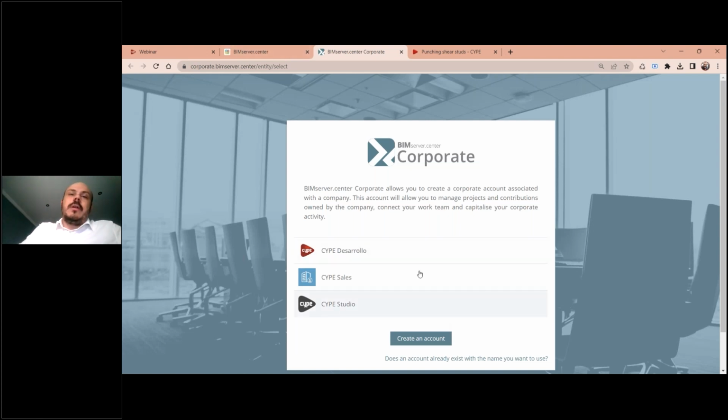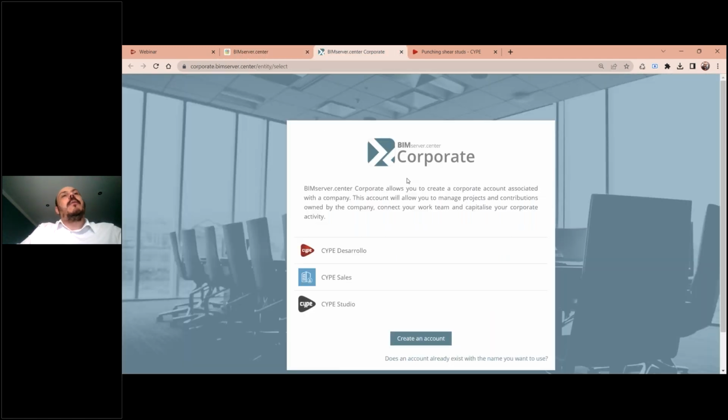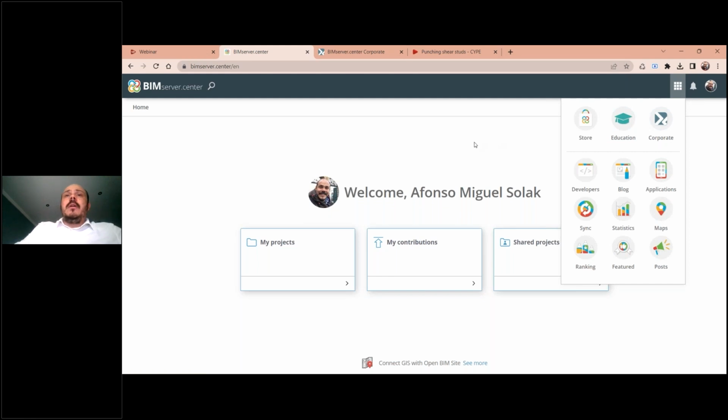You can create your account here, and then you can link the professionals that are using the conventional BIMserver.center to the BIMserver.center Corporate account. Okay, so this is one of the new features that we have here.